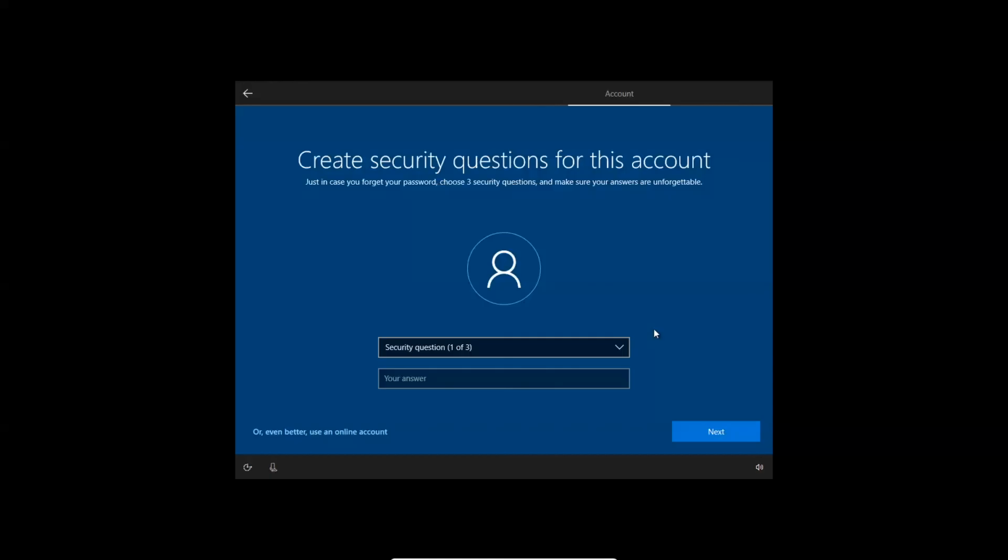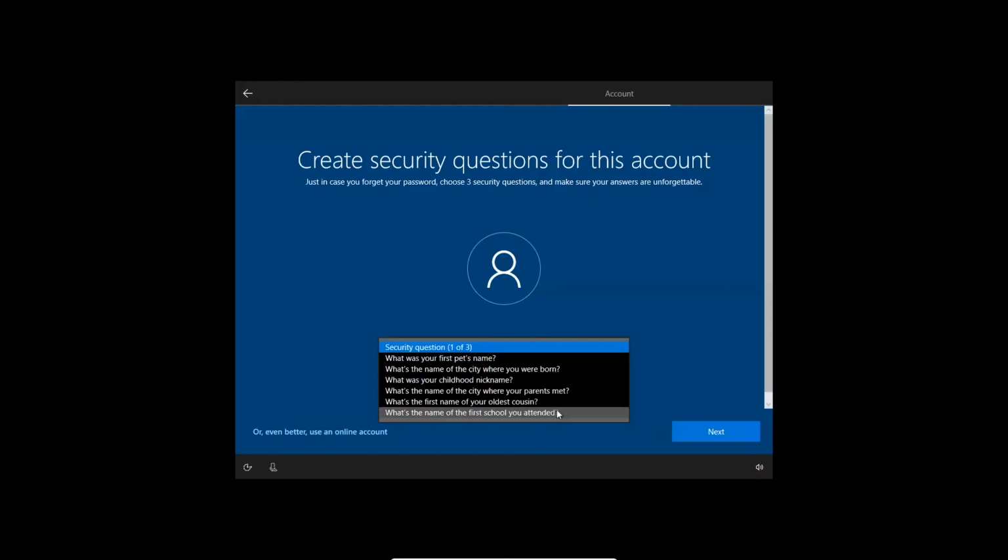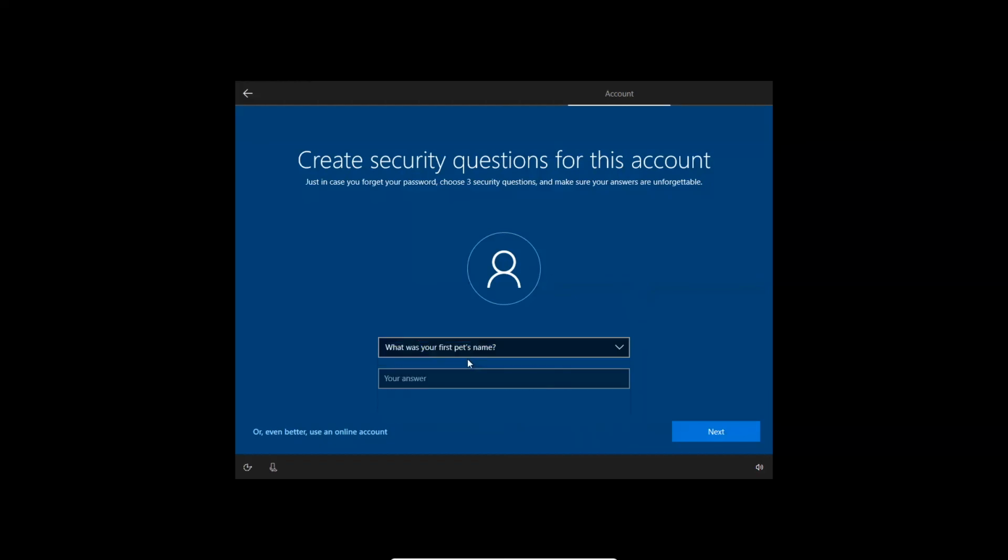Now it's asking for security questions for your account. In case you forget your password, you have to answer these security questions. Therefore, here you can select whichever questions are available and type the answer. Here I select my pet name and type my answer, and press next.